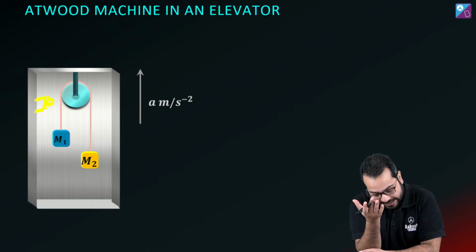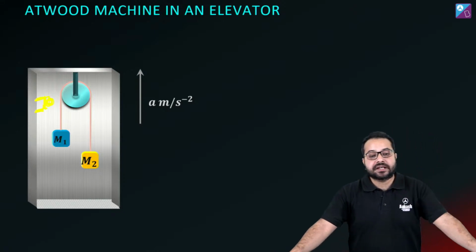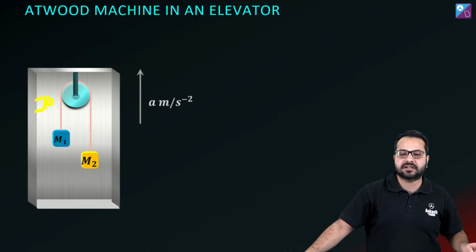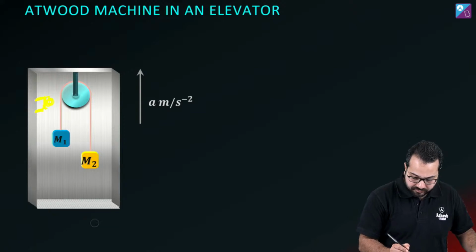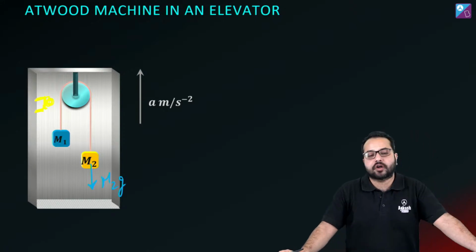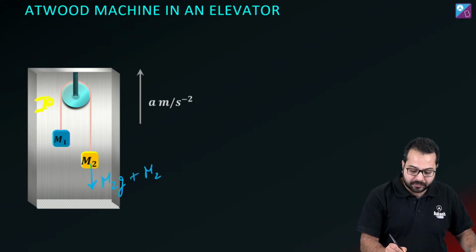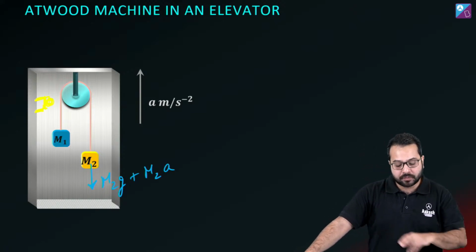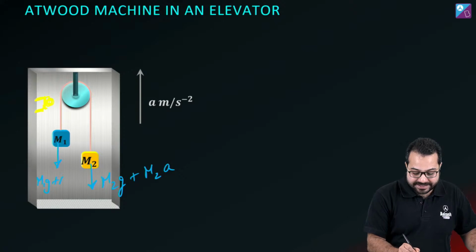G की जगह G plus A आ जाएगा. Very good स्वास्तिका. ठीक है. So देखो, Rishit is saying in the lift frame it will be Atwood machine which is effective G as G plus A. Perfect answer. एकदम perfect answer. Well done. ठीक है. So on this block there is M2G for sure. There is M2G acting, but the pseudo force is also going to act on this. So this is going to be M2G plus M2A. So the net downward force on this block in this frame will be M2G plus M2A, and on this block in this frame will be M1G plus M1A.